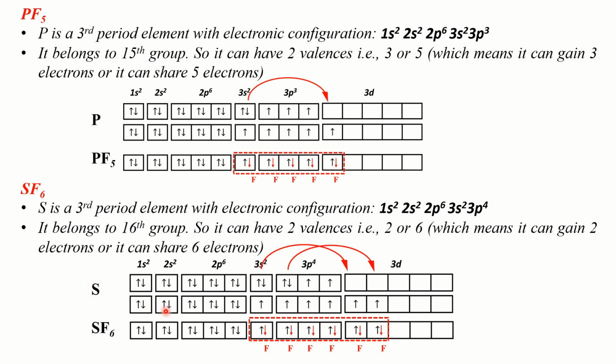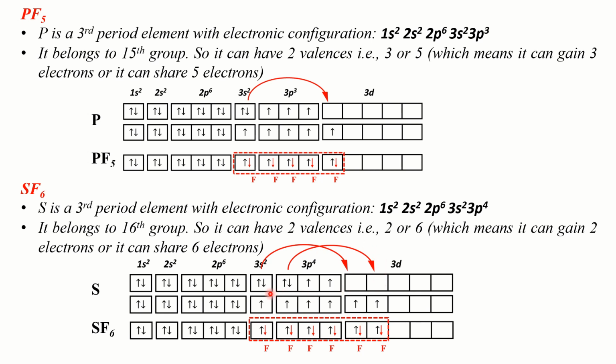So something happened in the valence shell of sulfur. See, sulfur being the third period element can expand its valence shell to the 3d orbital in order to accommodate more electrons. Okay, so this is achieved by sulfur when one of its electrons belonging to 3s orbital jumped to one of the 3d orbitals and one of its electrons jumped from the 3px orbital to one of the 3d orbitals.